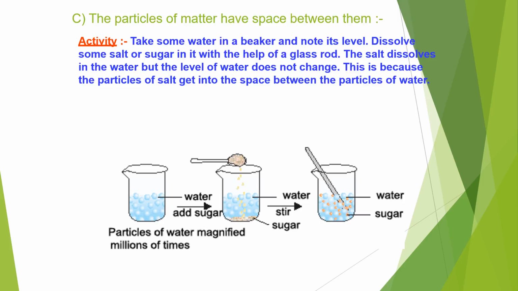Now the third characteristic of the particles of matter is that the particles of matter have space between them. This can also be explained with the help of an activity. This activity shows that the particles of matter have space between them. Take some water in a beaker and note its level. Dissolve some salt or sugar in it with the help of a glass rod. The salt dissolves in water, but the level of water does not change. Why does the level of water not change? This is because the particles of salt get into the space between the particles of water.